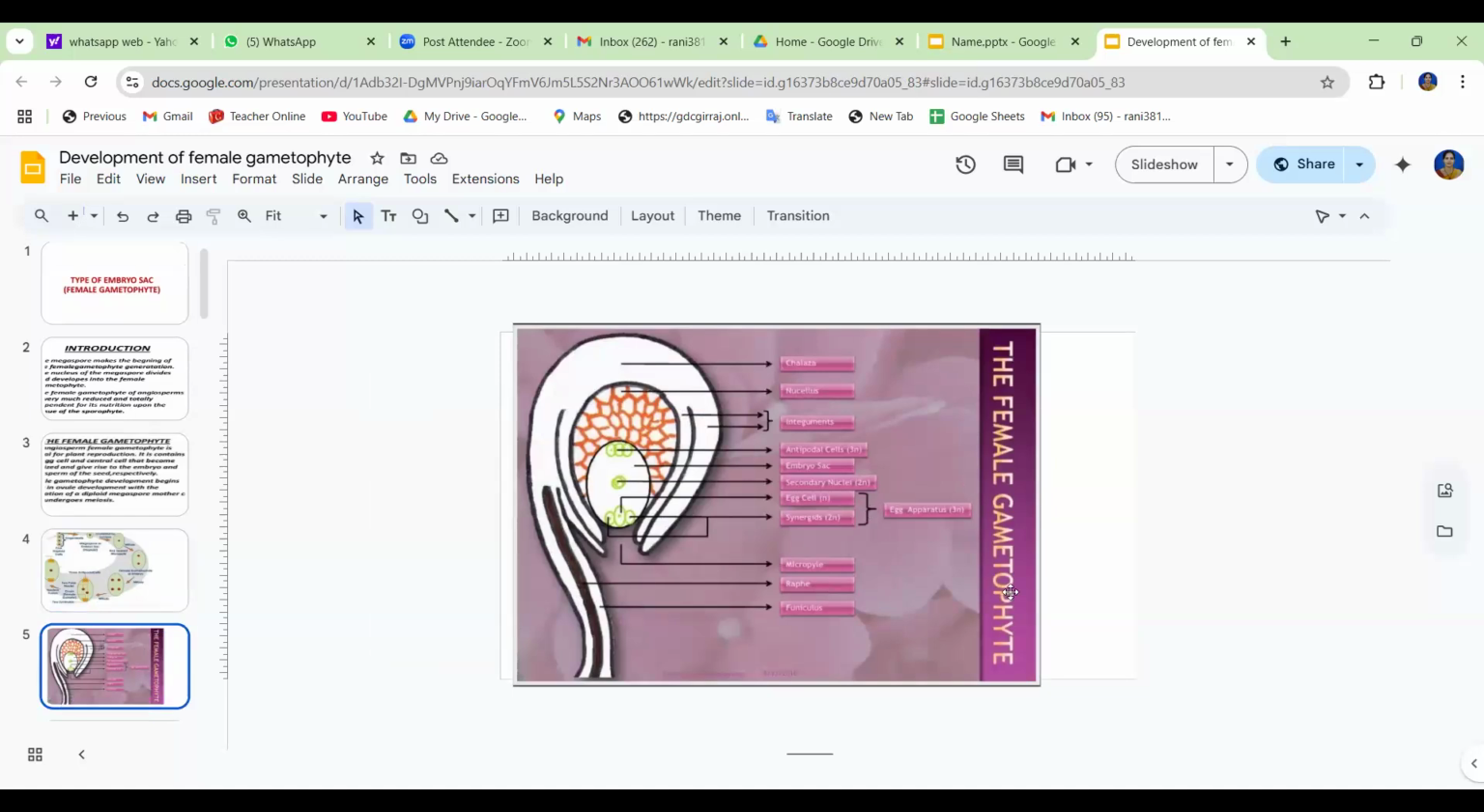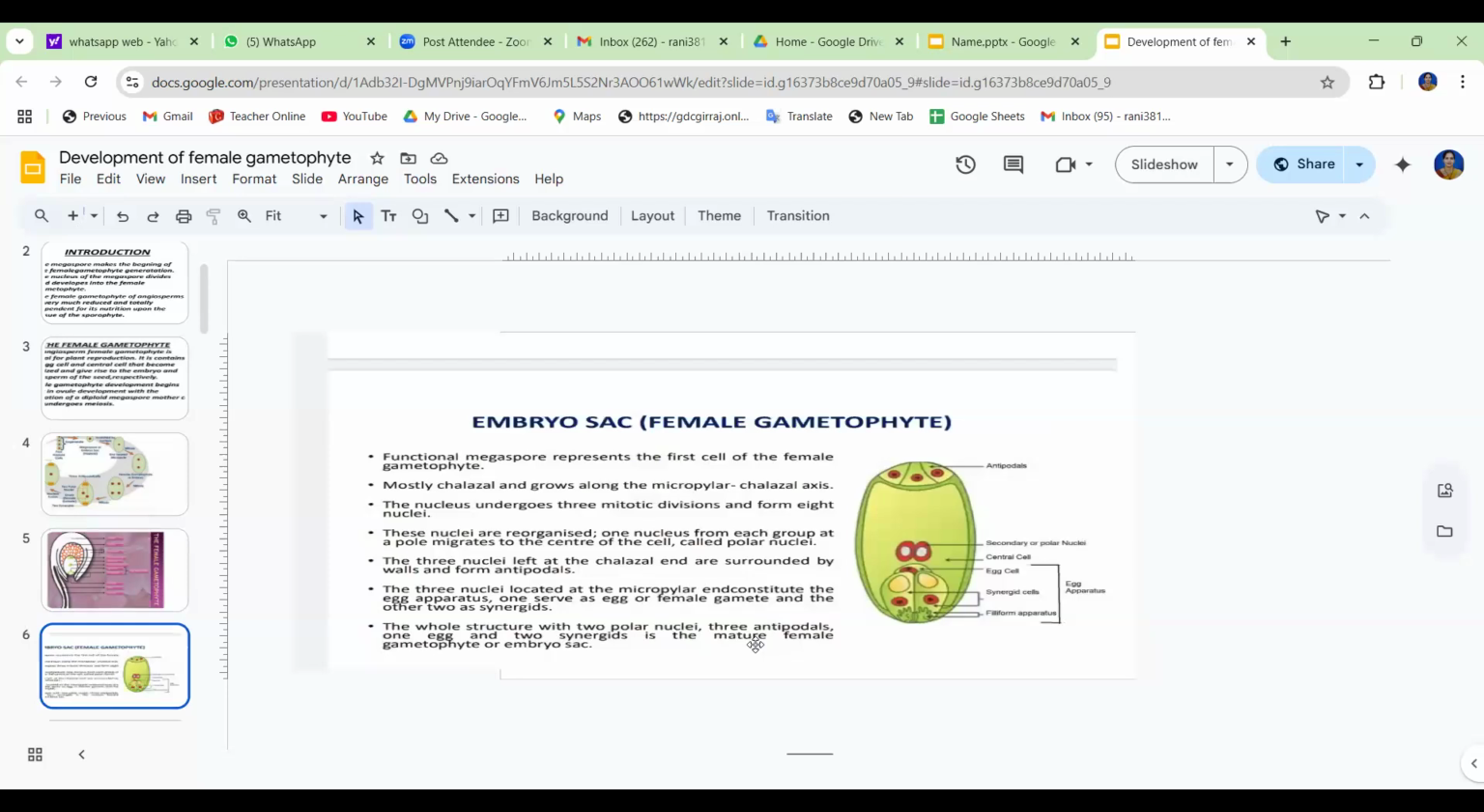So this is the female gametophyte structure and what are the parts: the chalaza part, nucellus part, and the integuments, antipodal cells, embryo sac, and secondary nucleus in the 2n state, and the egg cell and synergids. This is the micropyle and this is the raphe, and this stalk-like structure is the funiculus. This is the complete structure of the female gametophyte, and this is the embryo sac or female gametophyte.